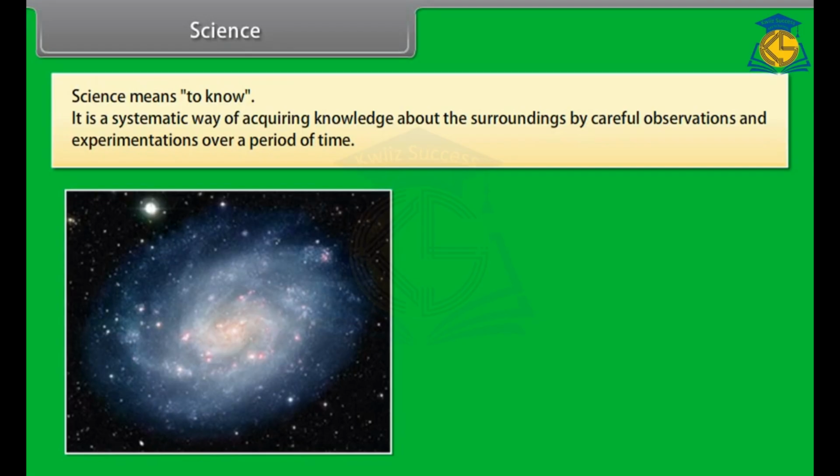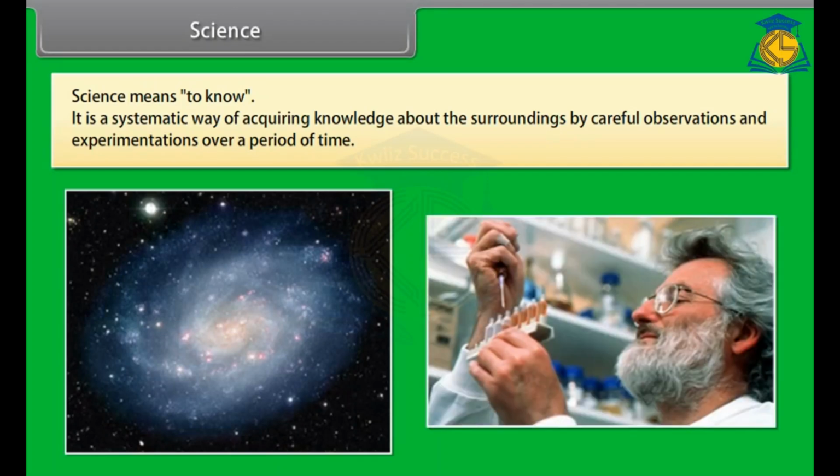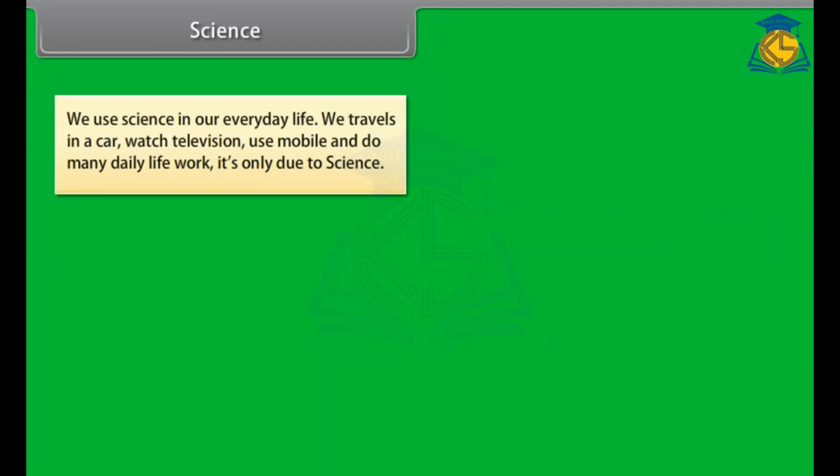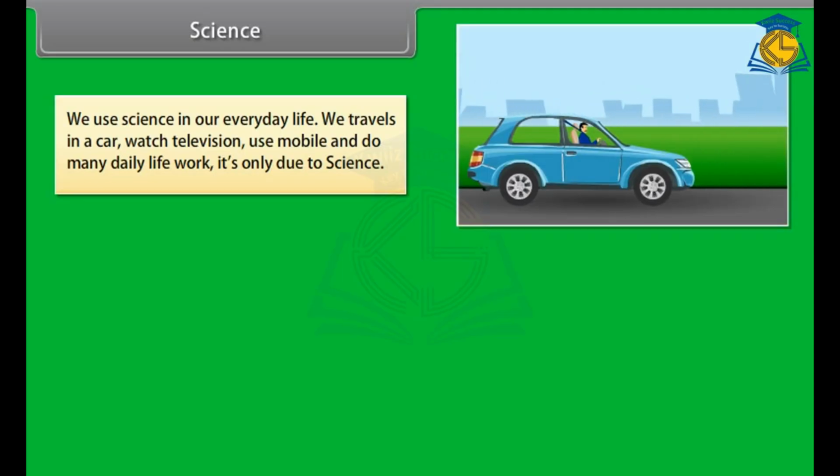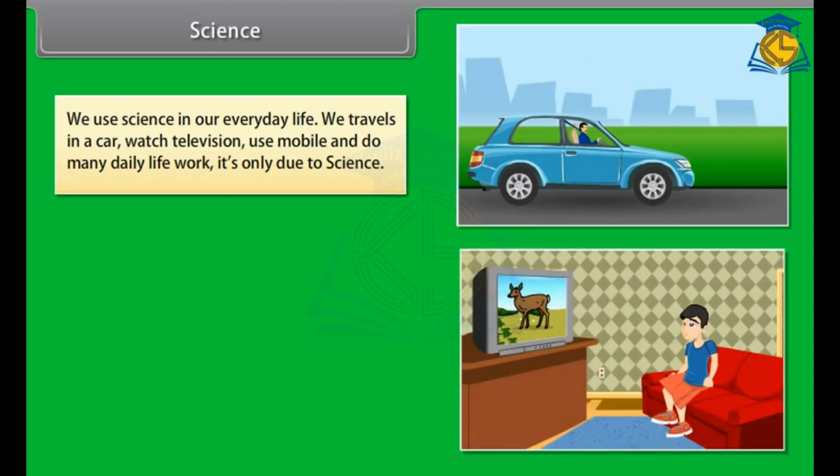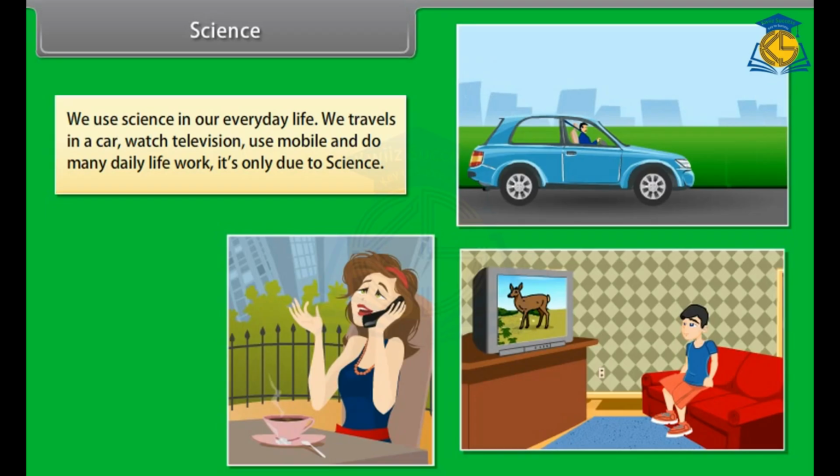Science. Science means to know. It is a systematic way of acquiring knowledge about the surroundings by careful observations and experimentations over a period of time. We use science in our everyday life. We travel in a car, watch television, use mobiles and do many daily life work. It is only due to science.